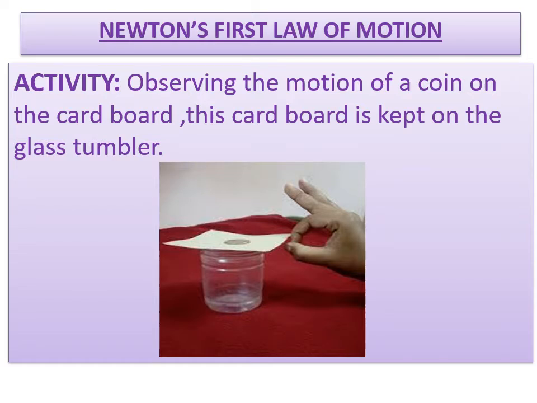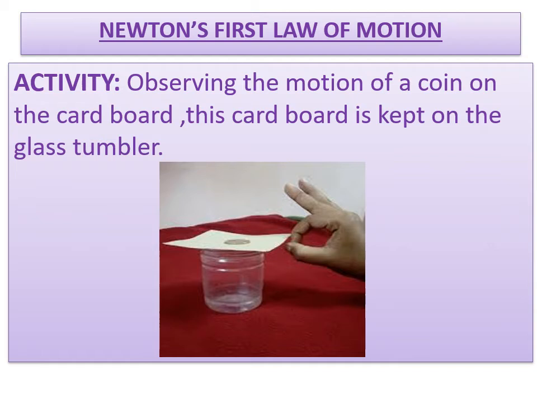So let us understand this Newton's first law in the form of activities. Your first activity is observing the motion of a coin on a cardboard. This cardboard is kept on a glass tumbler. So what you are observing here, a glass is there, on that a cardboard or a paper, and on that a coin is lying. This coin actually is at rest.